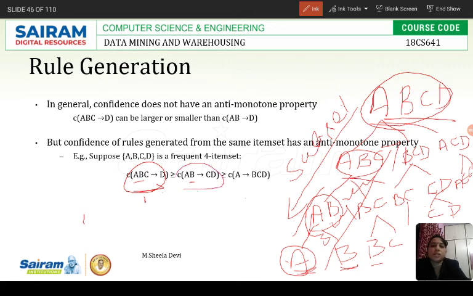When you take this association rule, we have only 2 items in the left hand side, A, B, so its confidence will be lower. The association rule which has more items in the left hand side will have a higher confidence level than the association rule which has fewer items in the LHS, that is, the left hand side. If you take this rule, it has only one item, which is less than AB, which is 2. So this is the anti-monotone property.